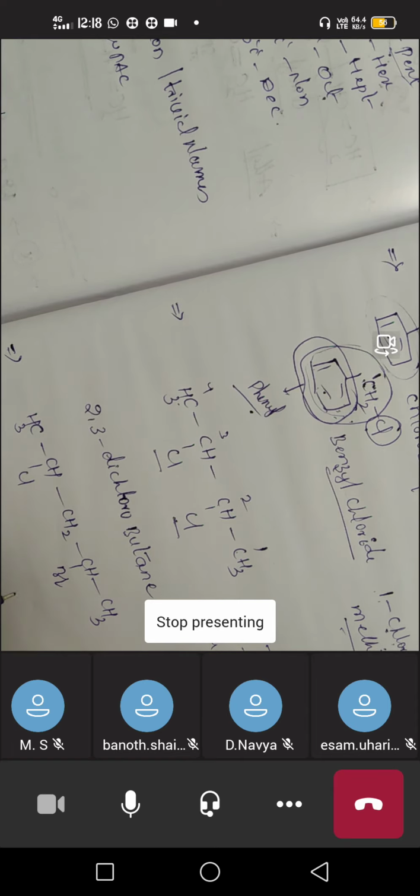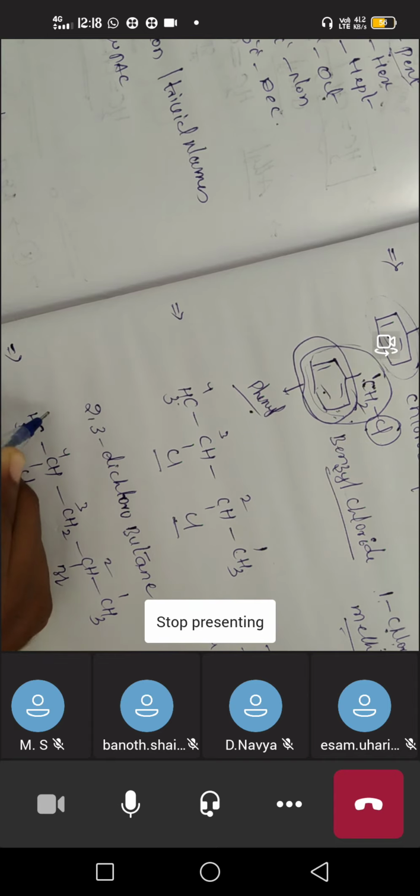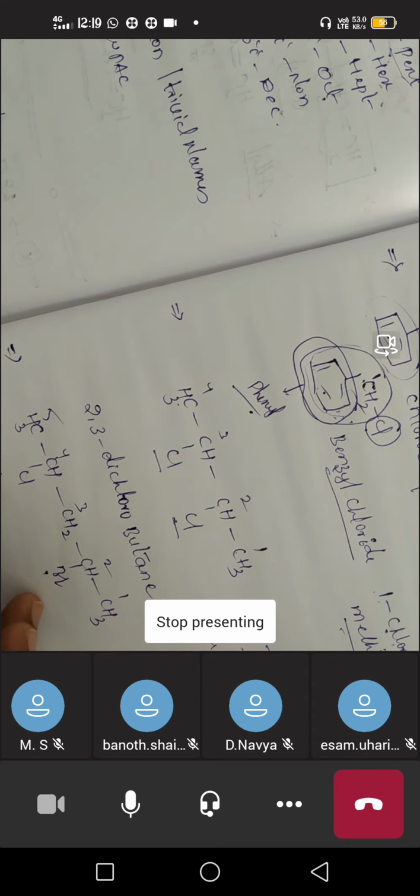If it is in this case, we have to give the numbers from this side: 1, 2, 3, 4 and 5. On the second position we have bromine, and on the fourth position we have chlorine. So totally we have 5 carbons. First of all we have to start with the prefixes, that means the halogens. After that we end the name with the carbons.